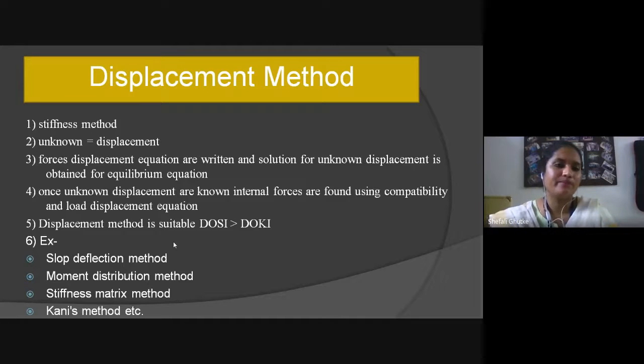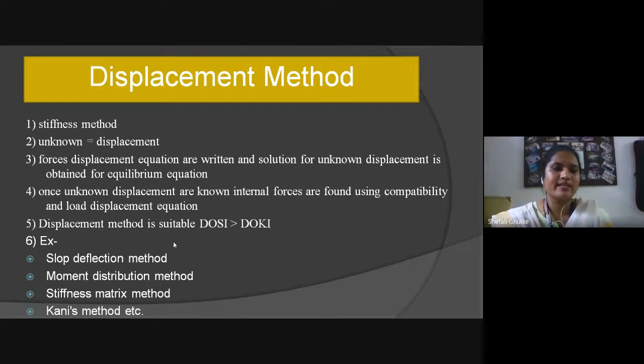Displacement method. It is also known as the stiffness method. In this case, the unknown is displacement. In the previous case, for the force method, the unknown was force. But in the displacement method, the unknown is displacement.